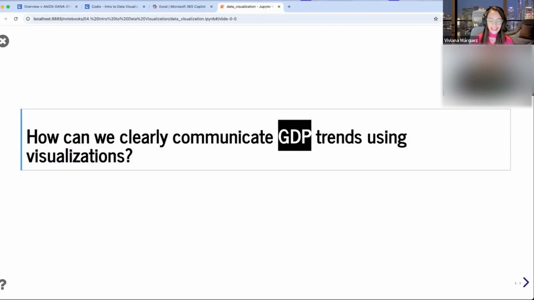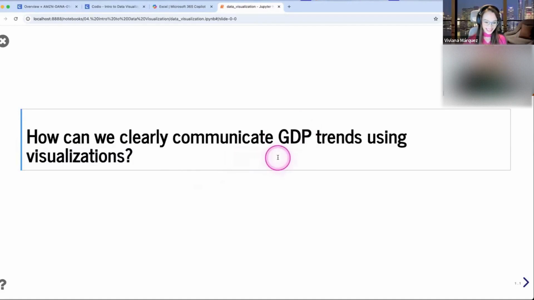So that's GDP, and that's what we're going to be doing today. The question and the title of this lecture is how can we clearly communicate GDP trends. That's why I spent a few minutes explaining GDP, because to be able to communicate findings related to GDP, you need to know what GDP is. And we're going to be doing that with visualizations.